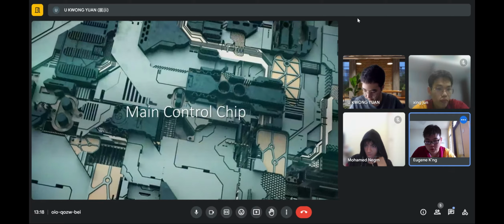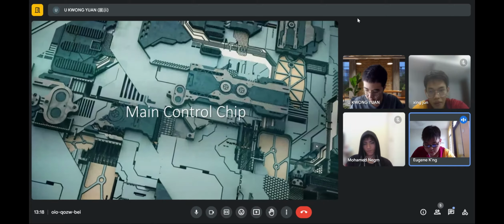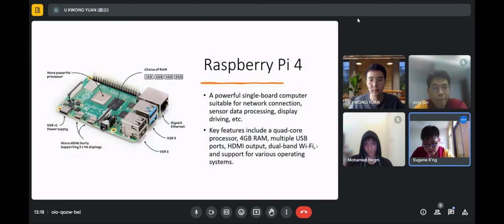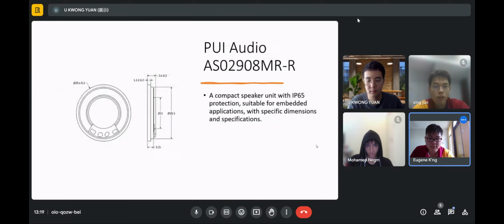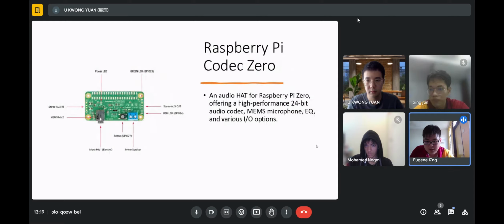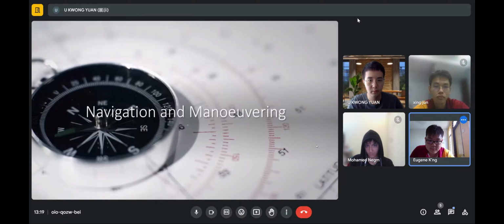First we start from the main control chip, and we use a Raspberry Pi 4 as our control chip. It is a powerful single-board computer suitable for network connection, sensor data processing, and display driving. The key features include a quad-core processor, 4GB RAM, multiple USB ports, HDMI output, dual-band Wi-Fi, and support for various operating systems. And we also use touch displays with the Raspberry Pi. And this is the speaker that we use. This is for controlling the speaker.